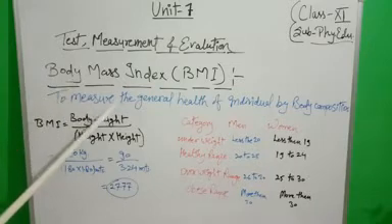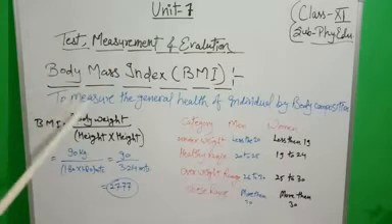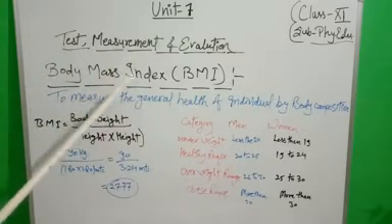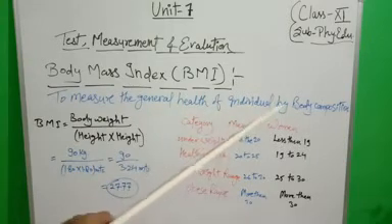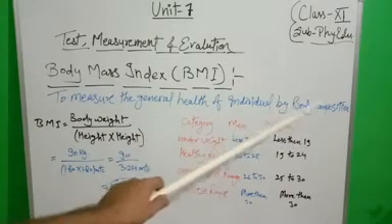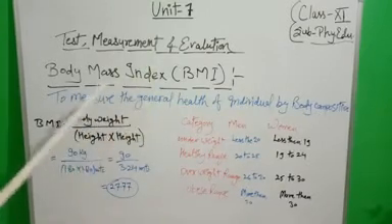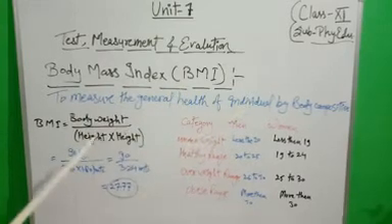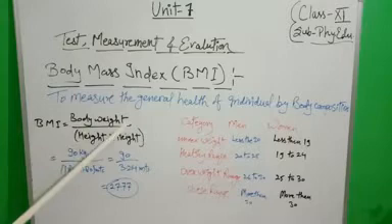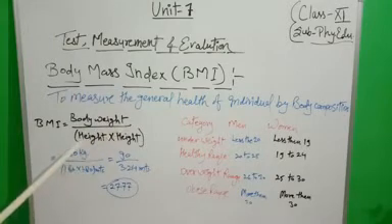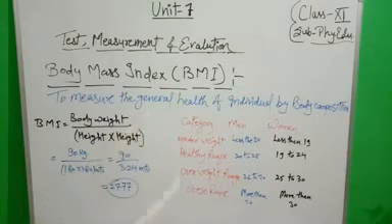So to measure general health, we know whether a person is healthy or not, or whether the body composition is in a very good position or not, through the BMI. For that we use the formula: BMI is equal to body weight in kg upon height into height, meaning height square in meters.